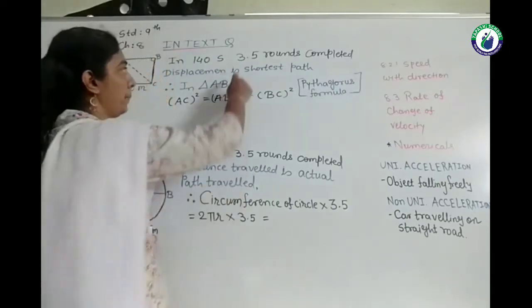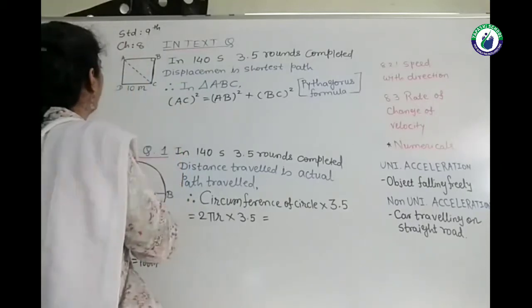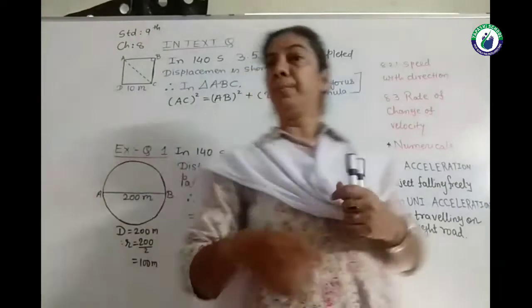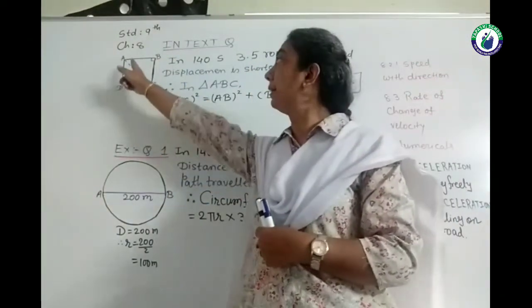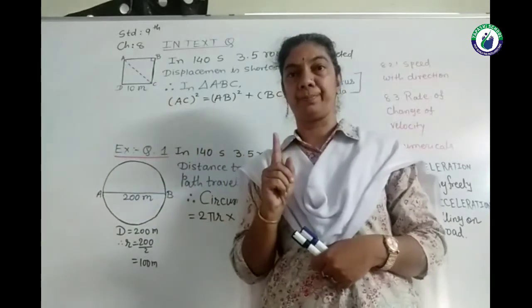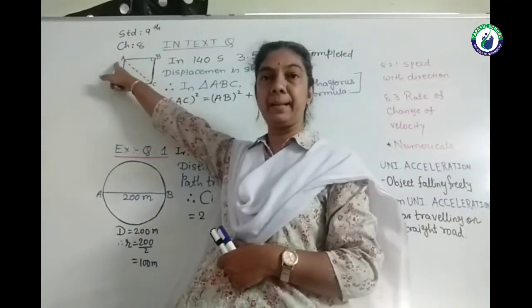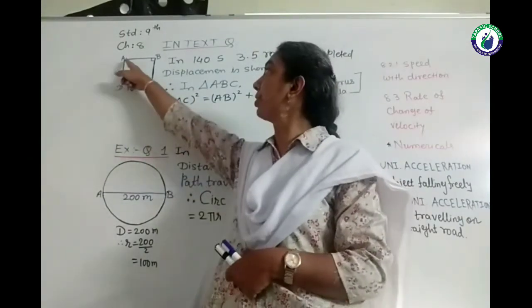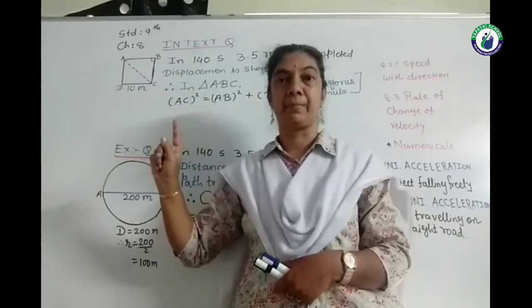If he starts from point A, then from point A to B, C, D and again A is 1 round. So after completing 3 rounds, he will come back here and do another half round. In that situation, his position will be at C.